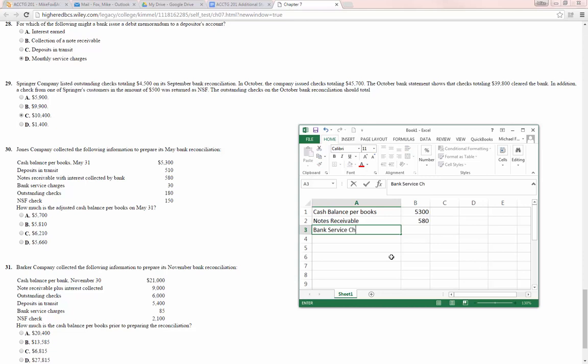So we get our statement, we realize the bank has charged us a service fee of $30. That'll be a negative adjustment to our books. Outstanding checks, those are not an adjustment to our books. Those are an adjustment to our bank statement.